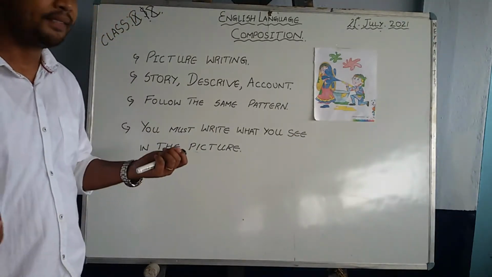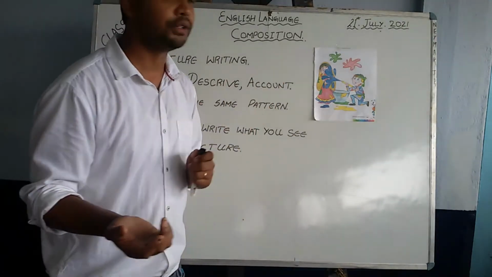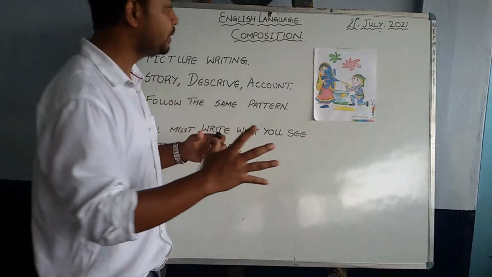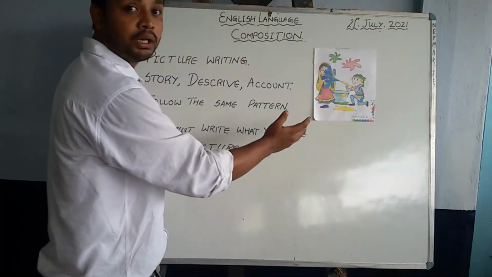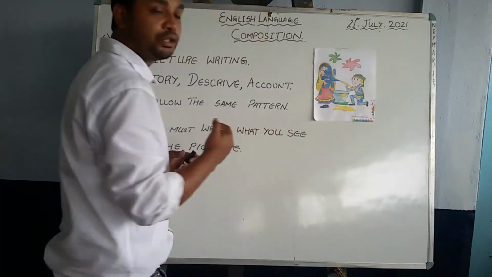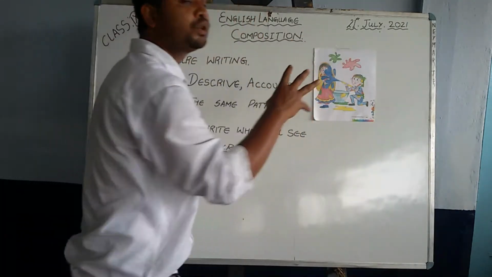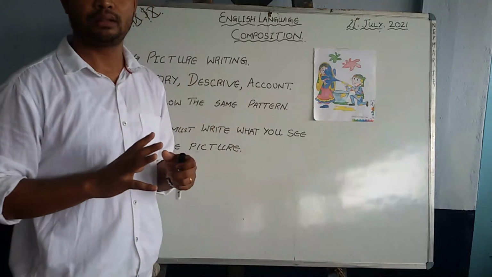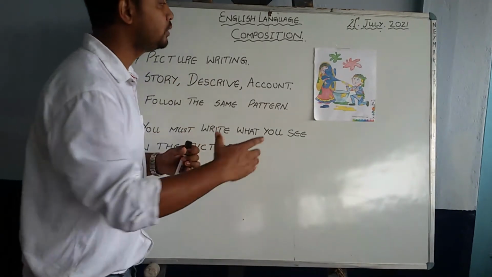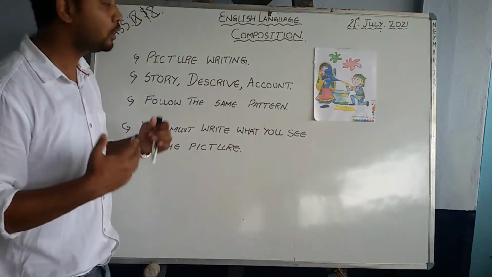Or if you don't want to write that, you can write an account. What do you mean by account? Account means what you see in the picture. The specification of this picture is what? Actually, they are playing Holi. So you can write about Holi as well. This is how you need to go about this picture writing.